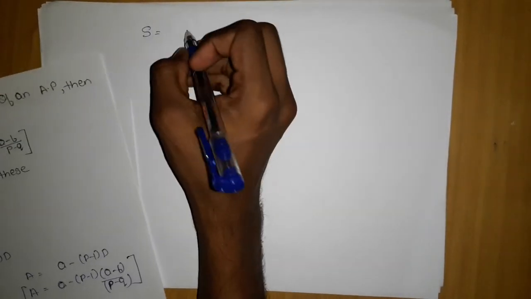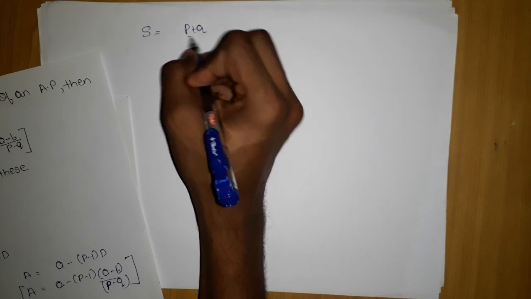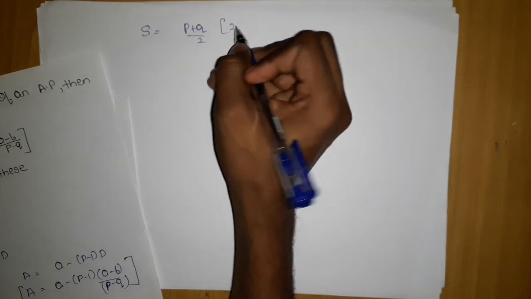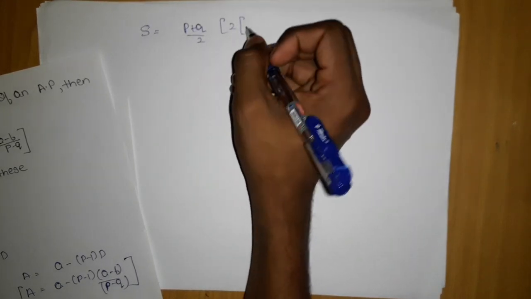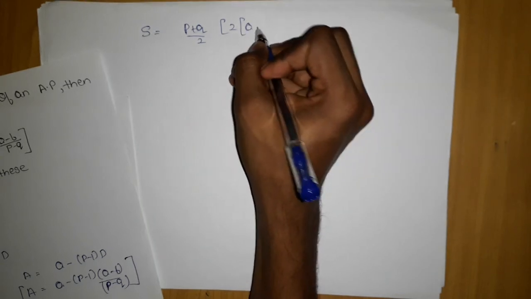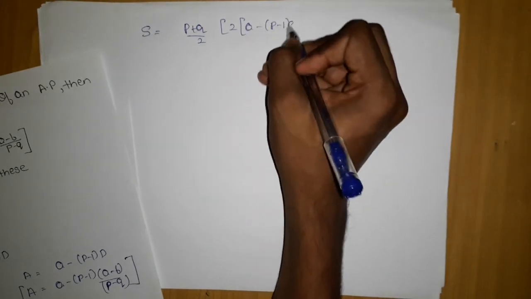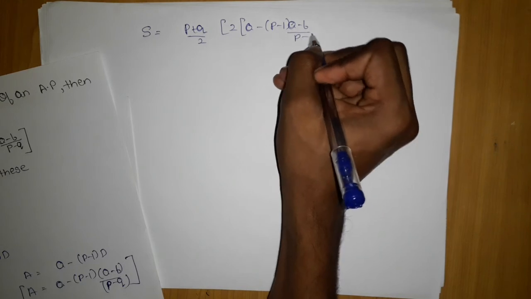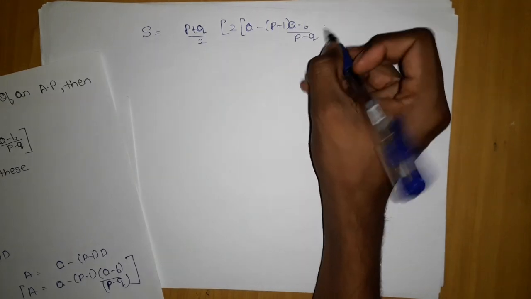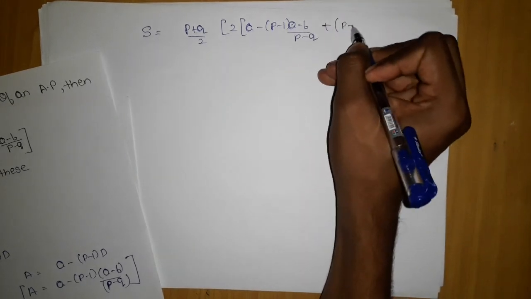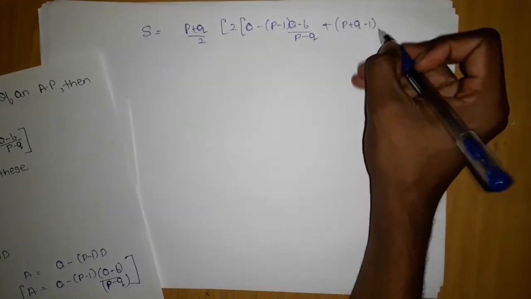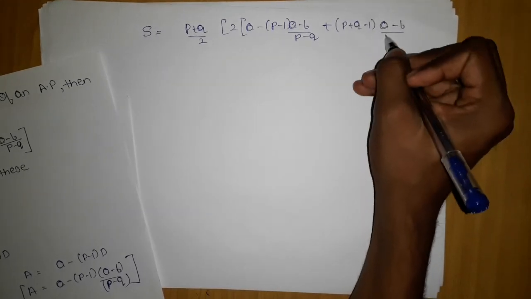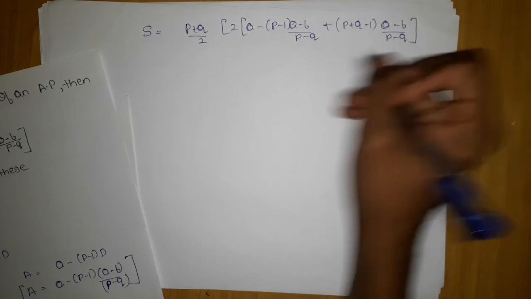S is equal to (p plus q) upon 2 into a plus p minus 1 into a minus b upon p minus q, plus p plus q minus 1 into d, which was a minus b upon p minus q.